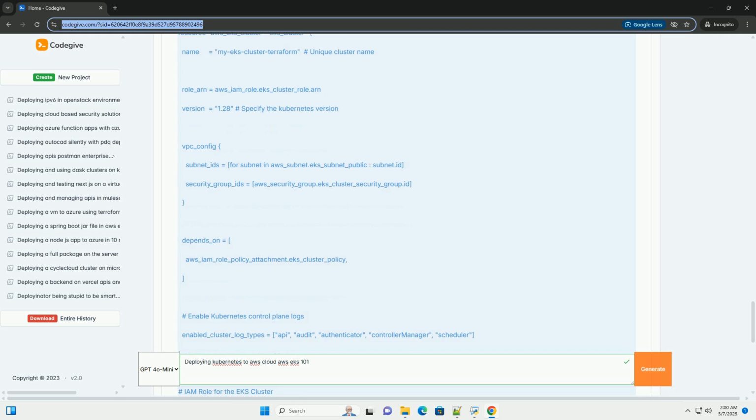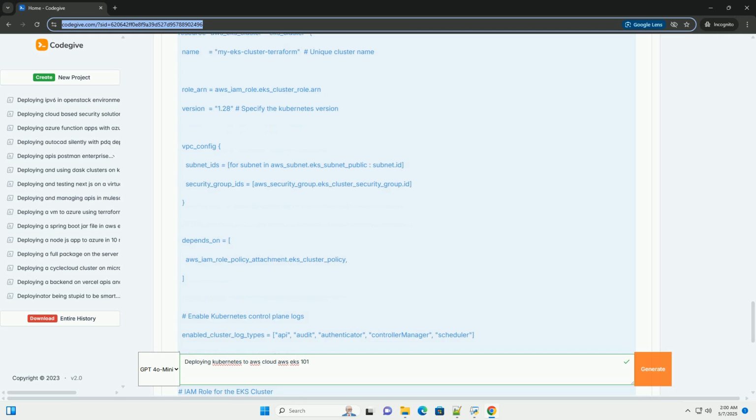Advanced topics, beyond 101. Service mesh: Istio, Linkerd provide advanced traffic management, security, and observability features. GitOps: Argo CD, Flux use Git as the source of truth for your Kubernetes deployments. CI/CD pipelines automate the process of building, testing, and deploying your applications.